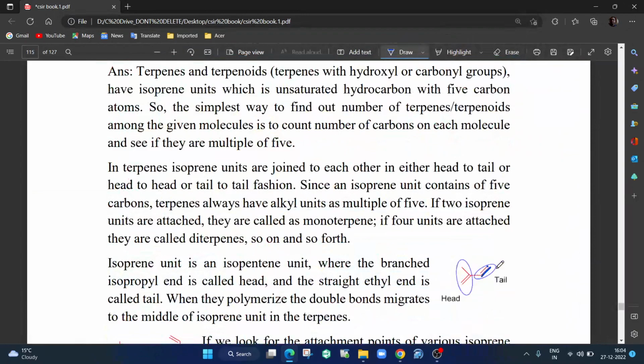Okay, so they either add head to head or head to tail or tail to tail, but generally head to tail is better. So when you have to find out how many terpenes or terpenoids are there, just find out how many molecules have the number of carbons in multiples of 5. You can see here 1, 2, 3, 4, 5 are there.